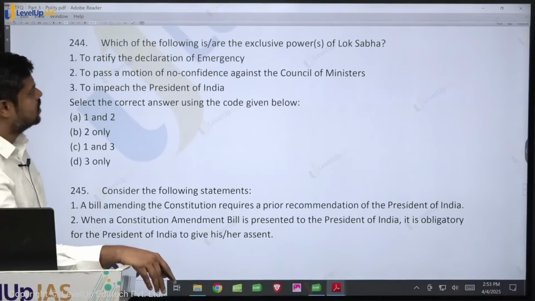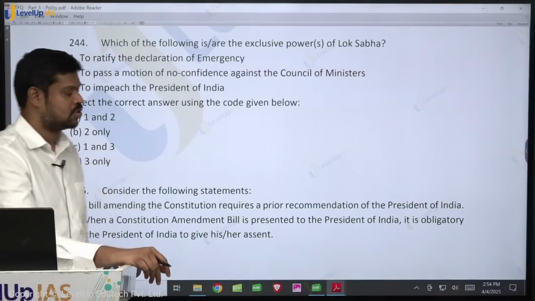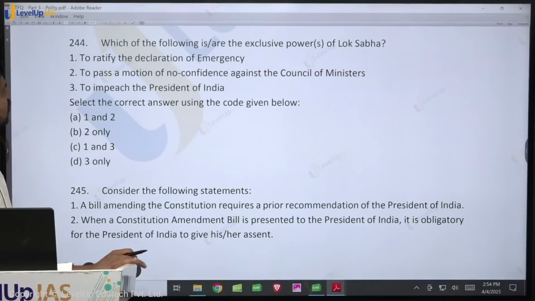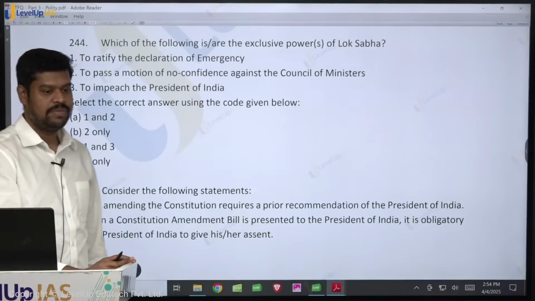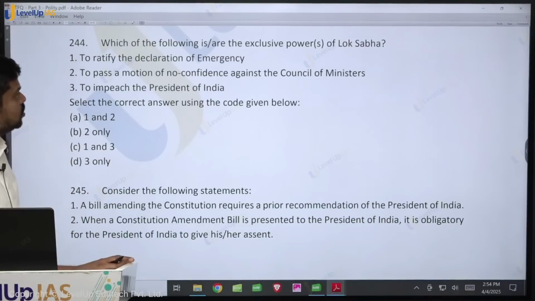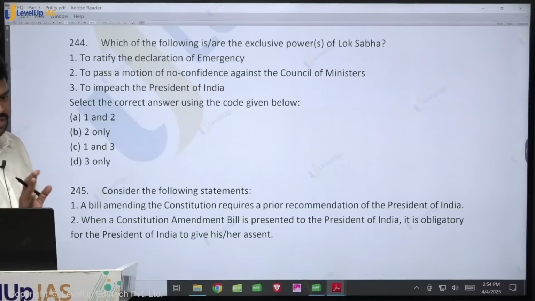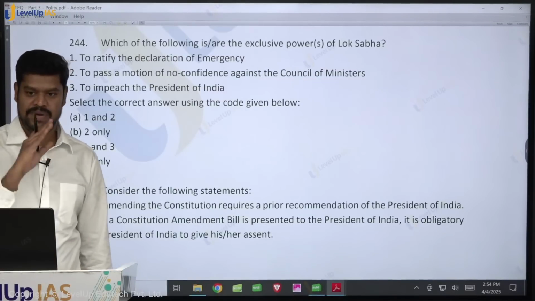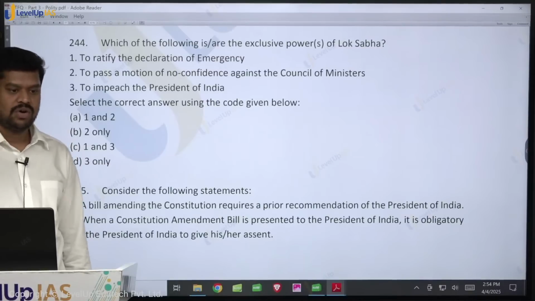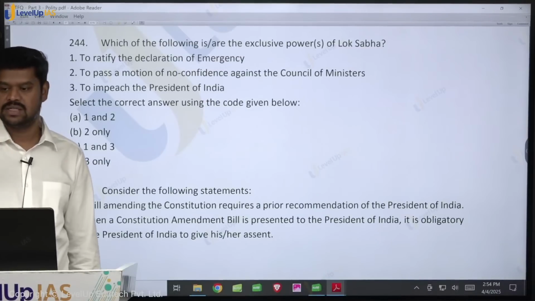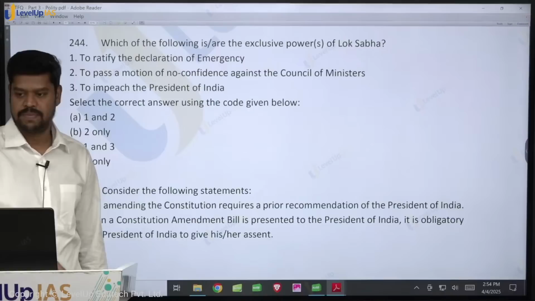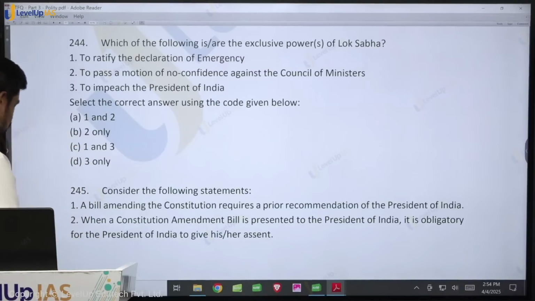Which of the following are the exclusive powers of the Lok Sabha? Statement 1, to ratify the declaration of emergency. Is it the exclusive power of the Lok Sabha? To ratify any type of emergency, be it national emergency, state emergency or the financial emergency, in all the cases it has to be ratified by both the houses of the Parliament. So you should not have any confusion in this regard.